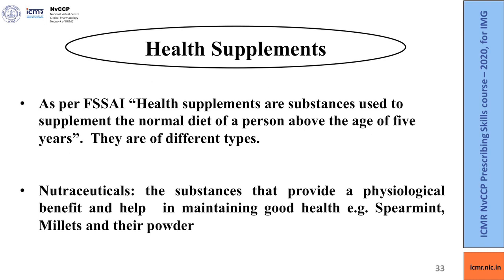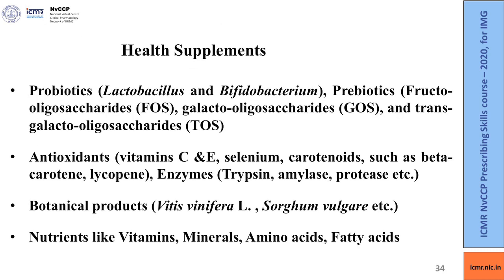As per the Food Safety and Standards Authority of India, health supplements are substances used to supplement the normal diet of a person above the age of 5 years. They are of different types, like nutraceuticals. These are substances that provide a physiological benefit and help in maintaining good health, for example, spearmint, millets and their powders.